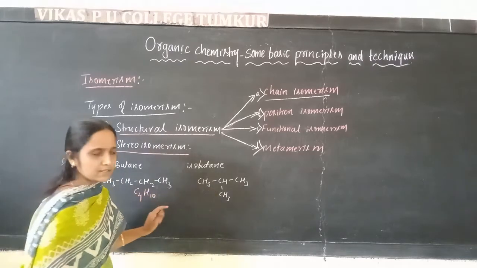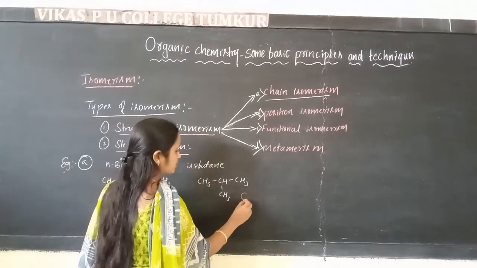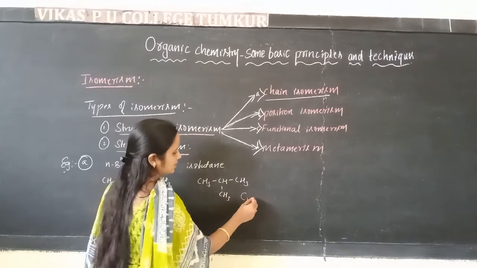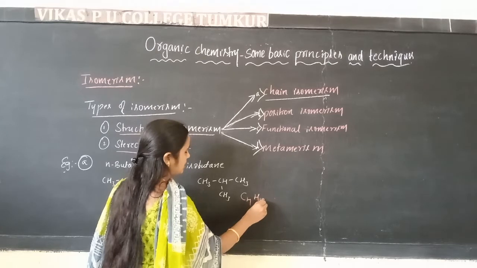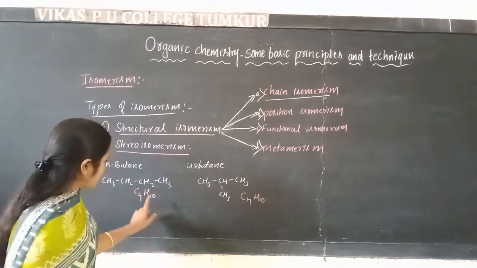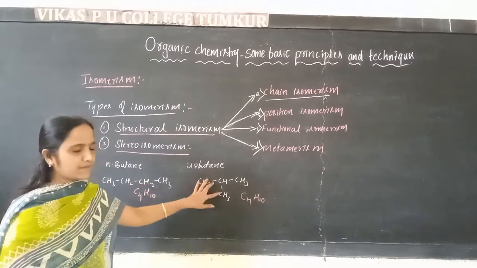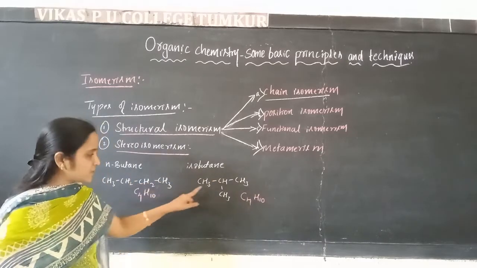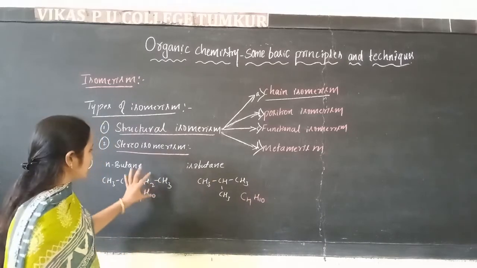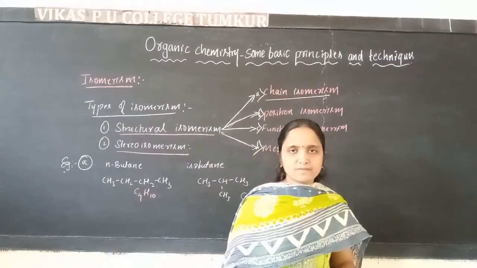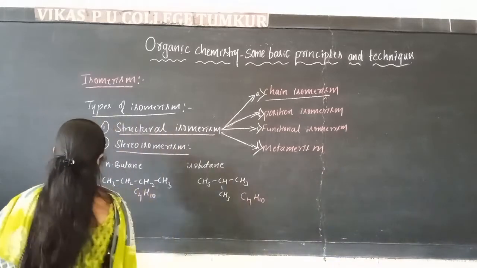Then for this number of carbon atoms 4, C4. Then 3 plus 3 plus 3 9, 9 plus 1 10, H10. Means ಇಲ್ಲಿ ಏನಾಗಿದೆ, molecular formula same ಇದೆ, but chain is going to be different. Number of carbon atoms in the parent chain is going to be different. Therefore, this is example for the chain isomerism. Like that, we will give another example.